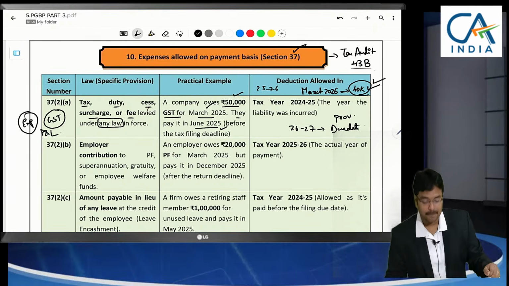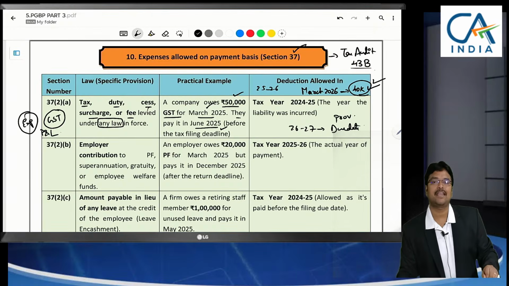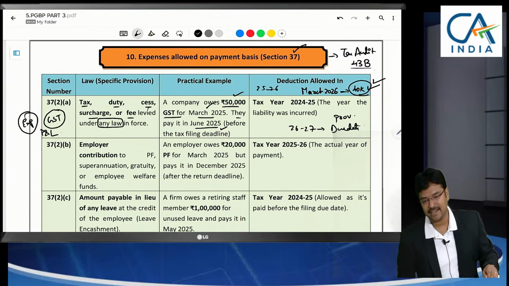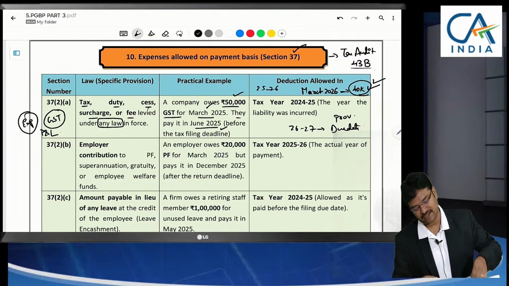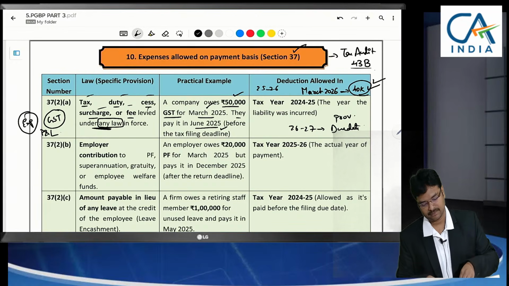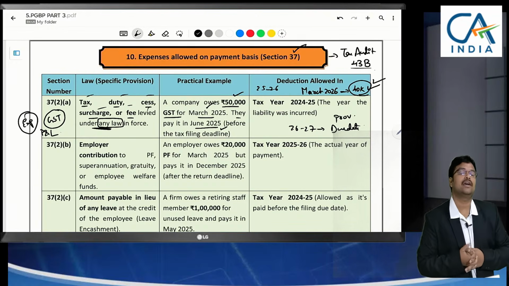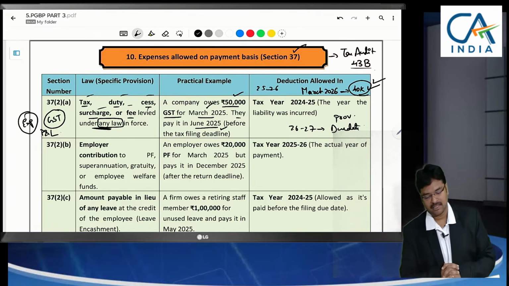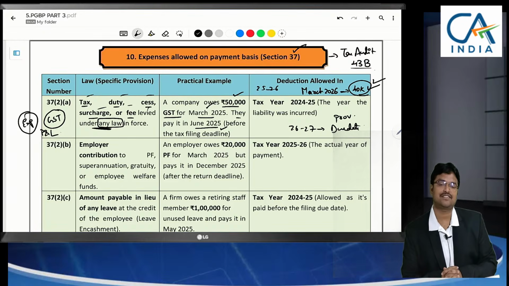But what is important here is, whenever we are making payment, when we do not deduct TDS, 30% of the expenditure will be disallowed. That aspect is completely different. So that's why this section does not include TDS. What this section has specified here is tax, duty, cess, surcharge or fee under any law in force. But it does not include TDS. GST, customs duty, excise, whatever may be, all things will be covered here.